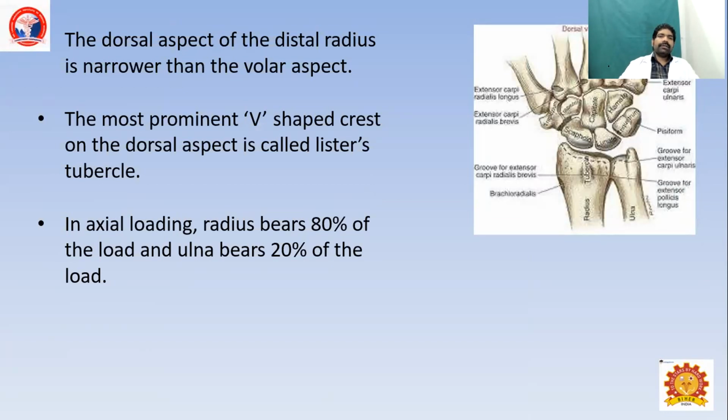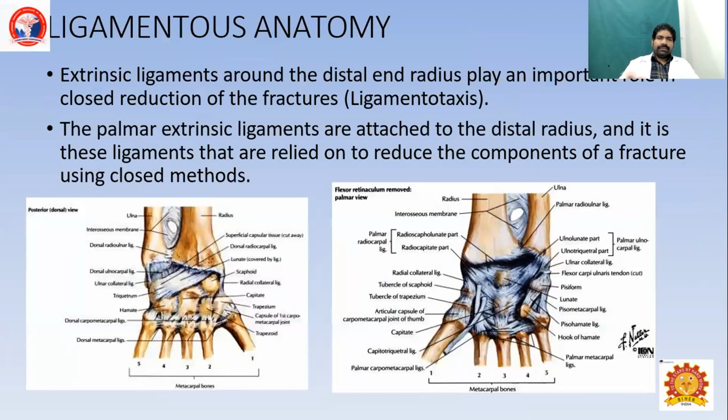The dorsal aspect of the distal radius is narrower than the volar aspect. The most prominent V-shaped crest is called Lister's tubercle. With axial loading, the radius bears 80% of the load and the ulna bears 20%. The extrinsic ligaments present around the distal end of the radius play an important role in closed reduction. The palmar extrinsic ligaments are attached to the distal radius, and it is these ligaments which are relied upon for the reduction of the fracture.